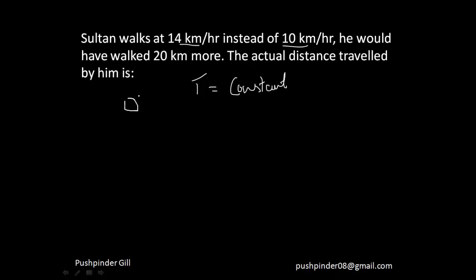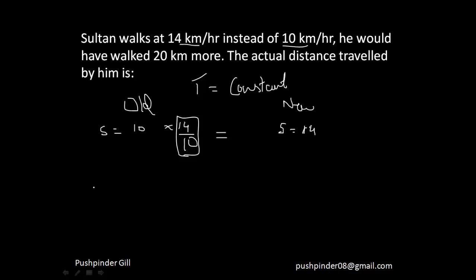So this is the old scenario and this is the new scenario. So in the old one, the speed was 10 kilometers per hour, and in the new one, the speed is 14 kilometers per hour, right? So if you see, the speed over here is getting multiplied by 14 by 10, and I am getting my new speed. That means the number by which my old speed is getting multiplied is this number, right? Which is pretty easy for you to solve. So my speed is getting multiplied by 14 by 10.